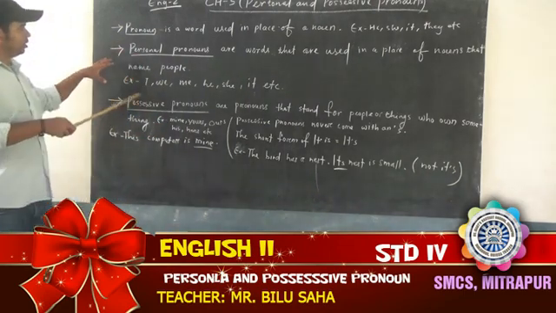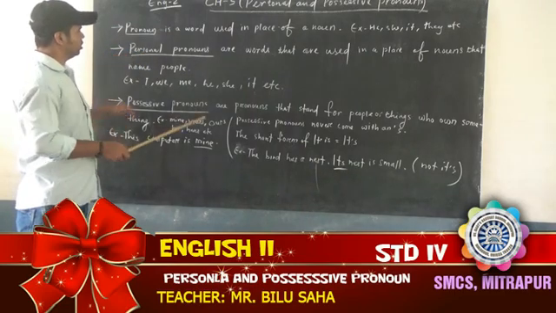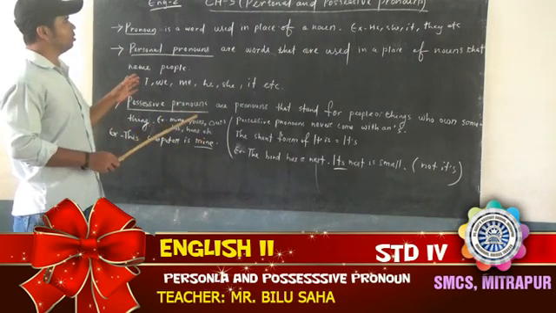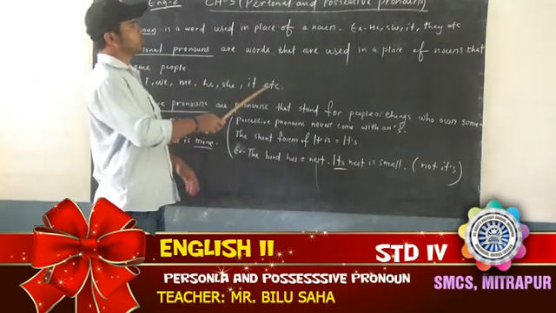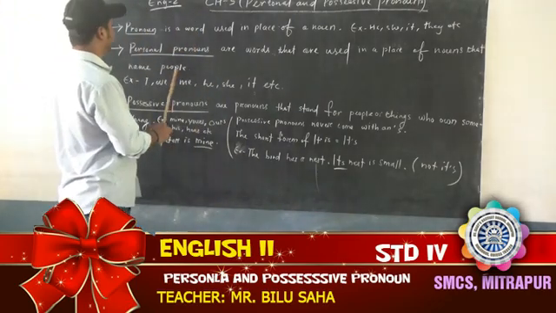Then comes the next point, which is personal pronoun. What is personal pronoun? Personal pronouns are words that are used in place of nouns that name people.